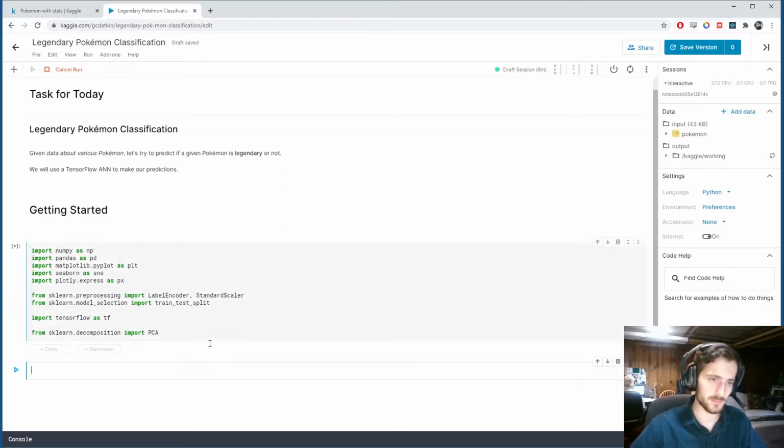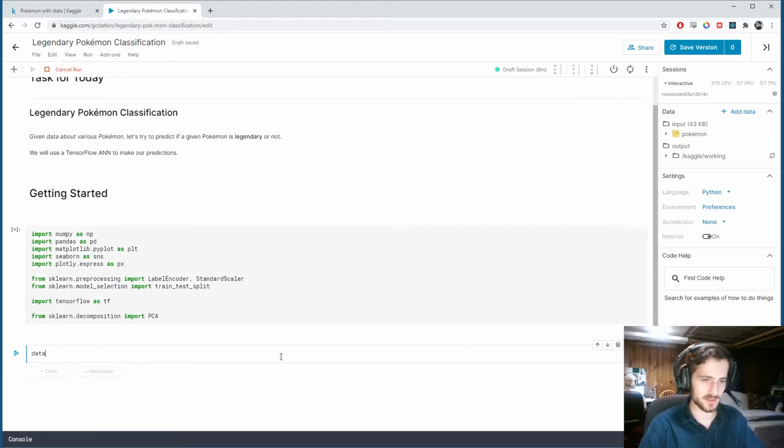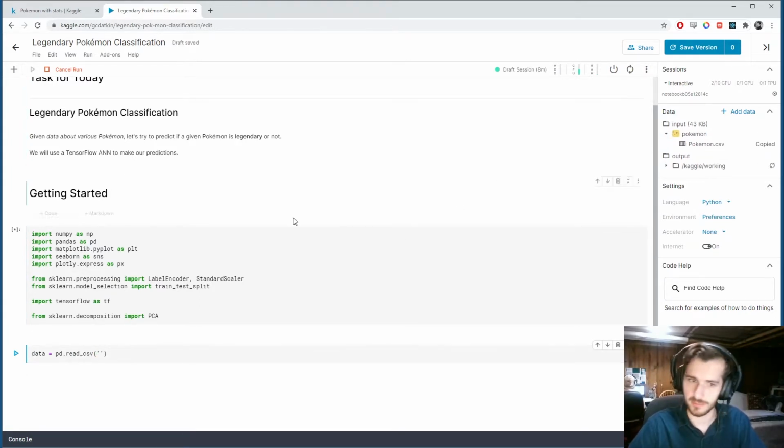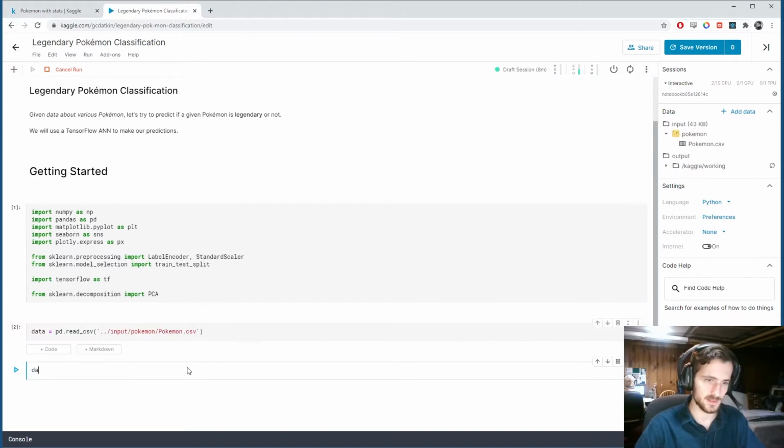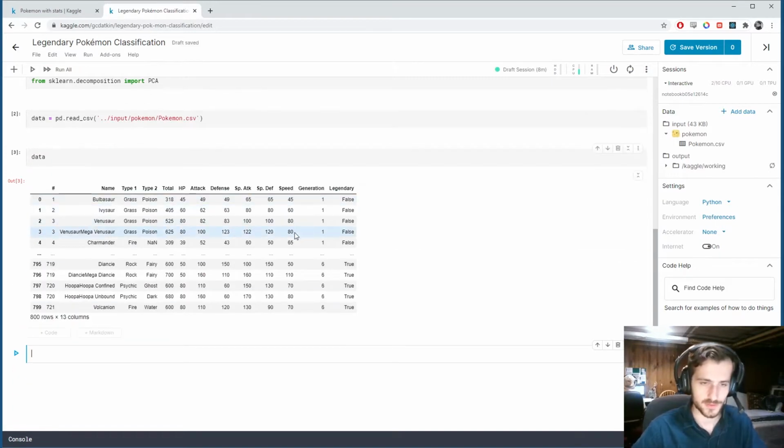So I'm going to import those, and then let's load in our data using the pandas read_csv function. You can get the file path right over here, copy that, paste it in, and we'll take a look. Before I move on, I just want to make a copy of it. We'll call it data_raw equals data.copy, so I can get the unprocessed version of the dataset later on when I'm doing analysis.